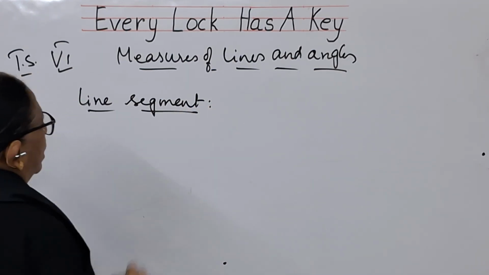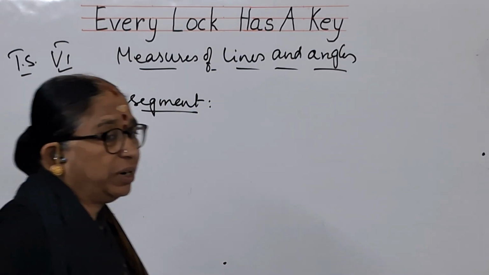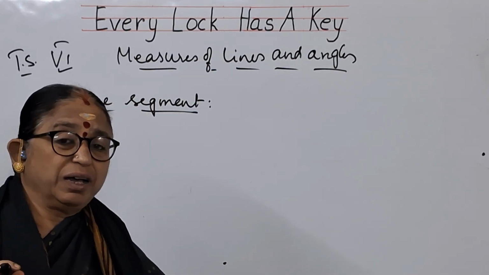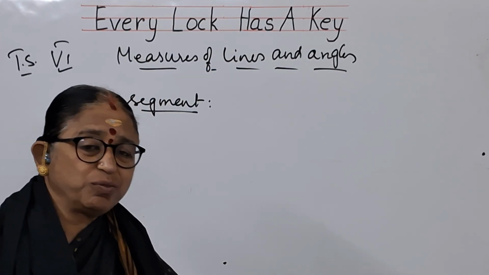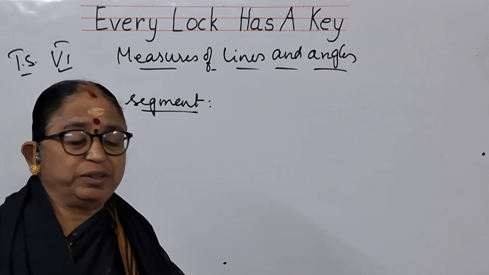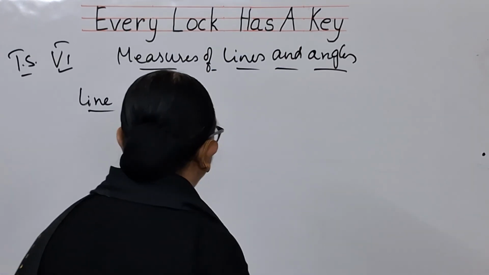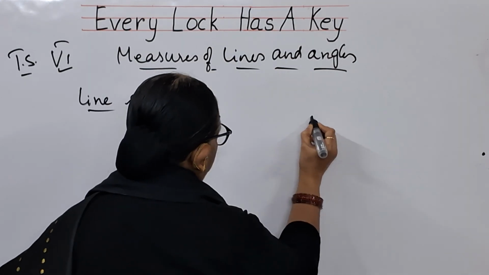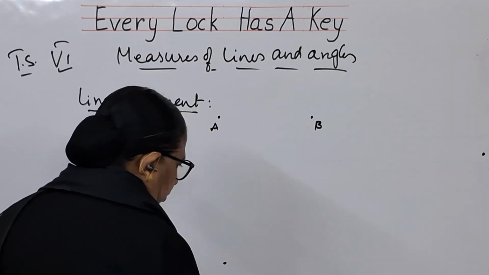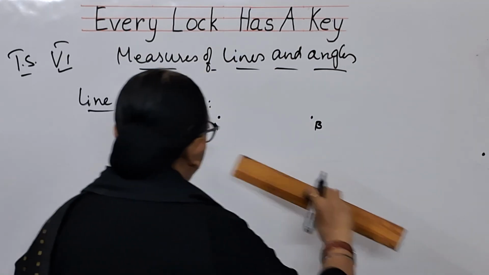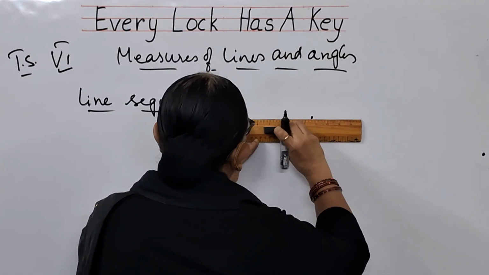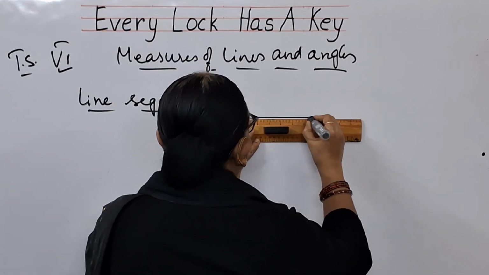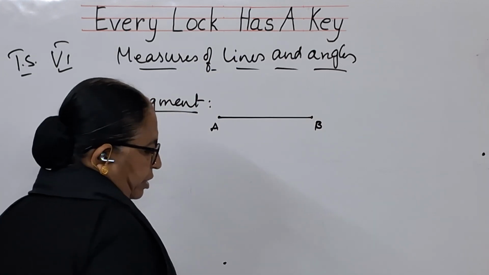How do you define a line segment, children? Already we have done it in the previous videos. The property of a line segment is what? It has 2 end points. So if you want to draw a line segment, you have a point A here and a point B here. What you need to do is join these two. If you join these two, this is called a line segment.